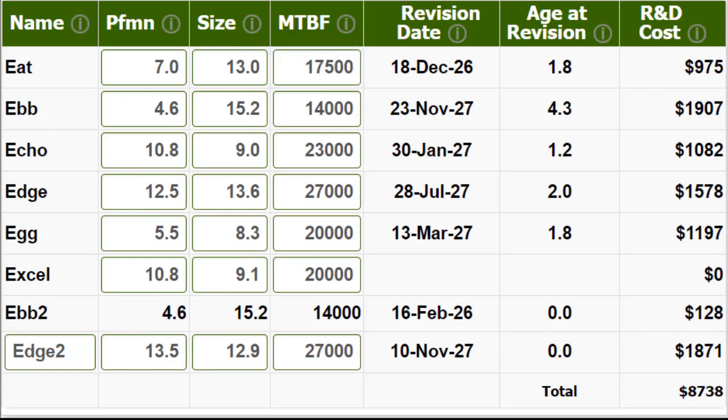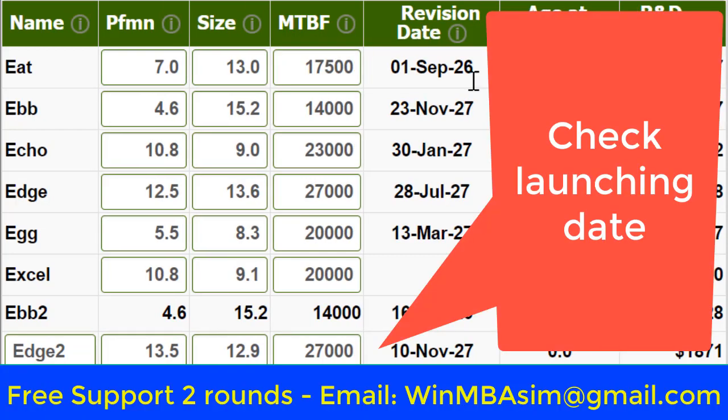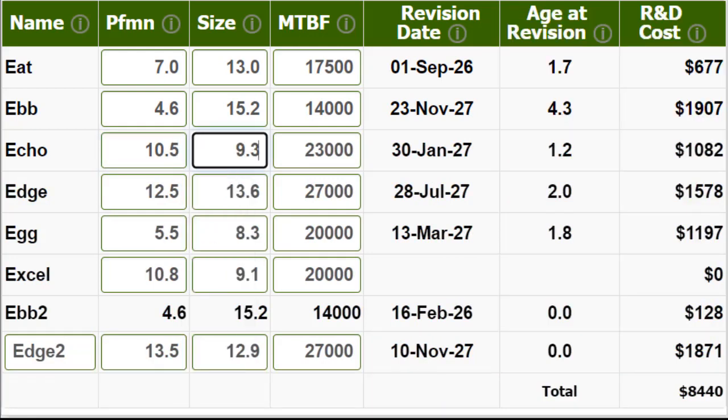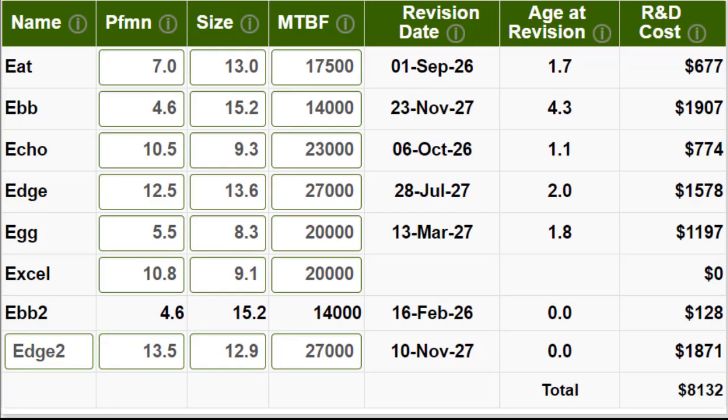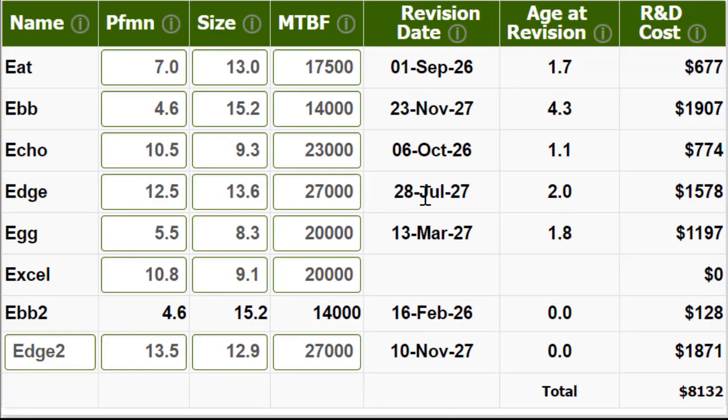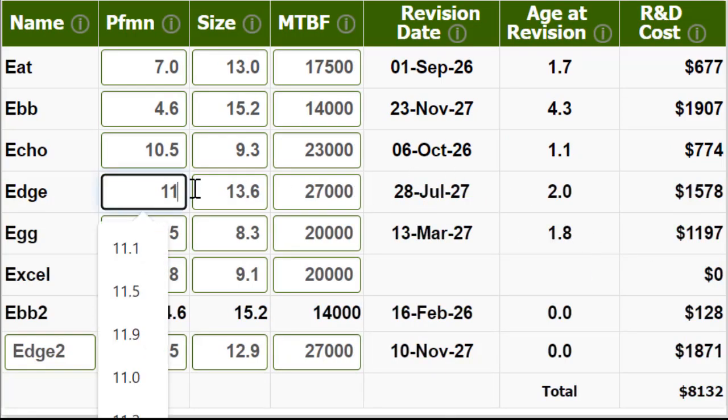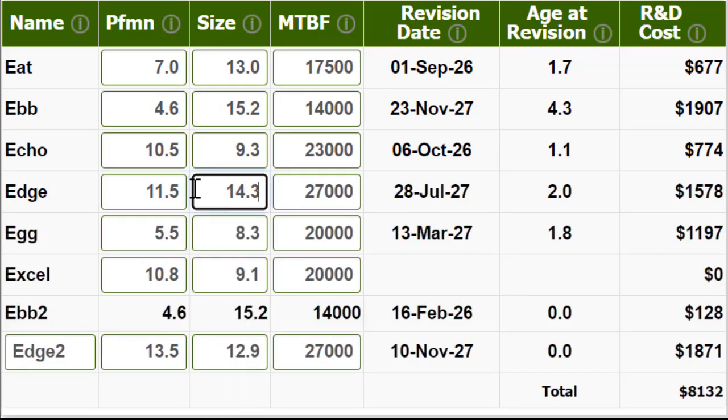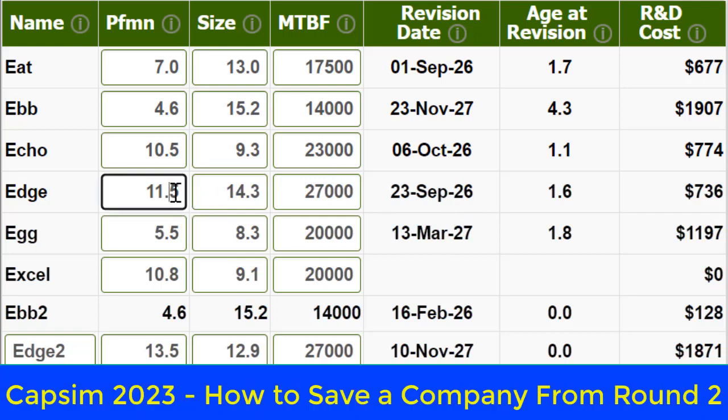We adjust by increasing the performance and reducing size by a few points to make sure the new products are launched in the same year from June to October, so we have enough time to sell the new product and limit the time to update the product to less than a year. So we check the launching date again for each product to make sure.